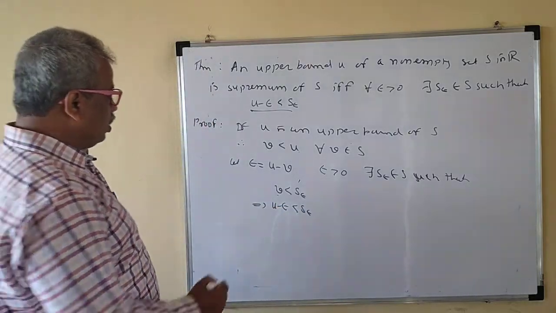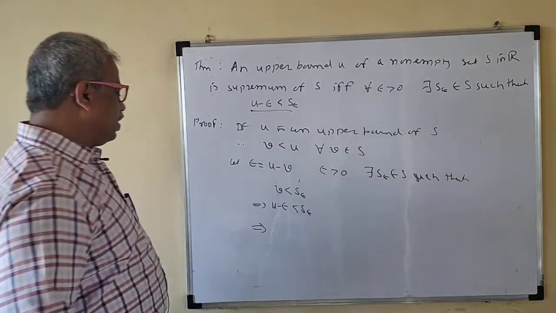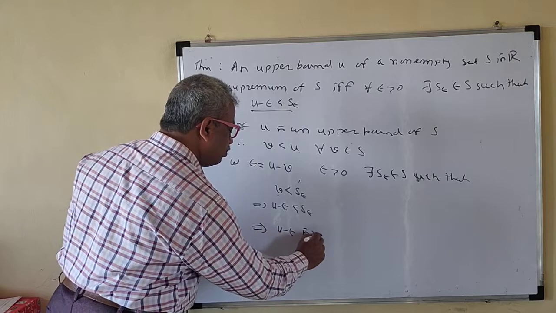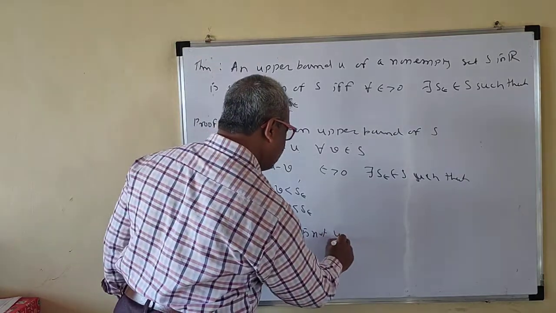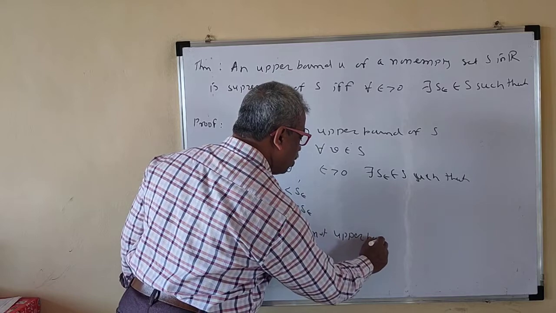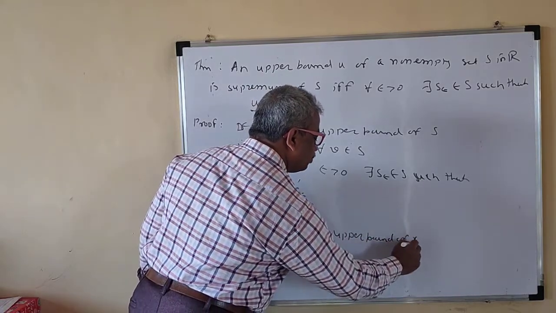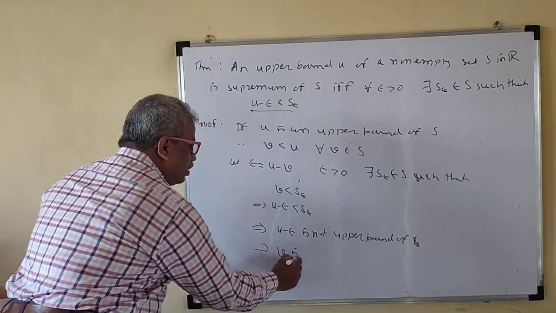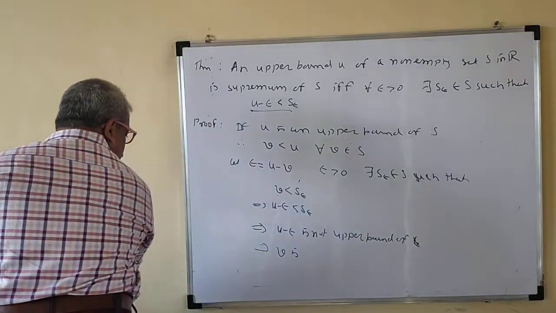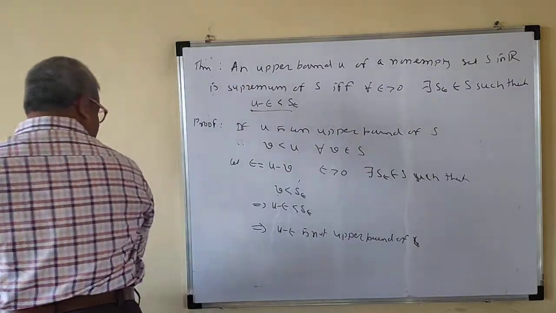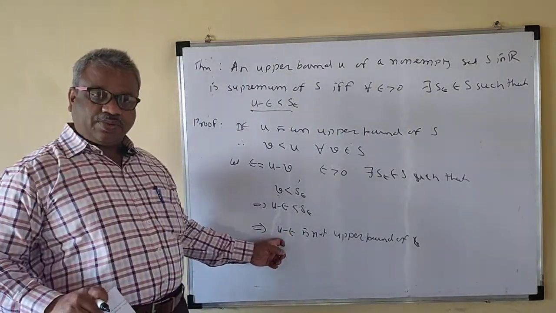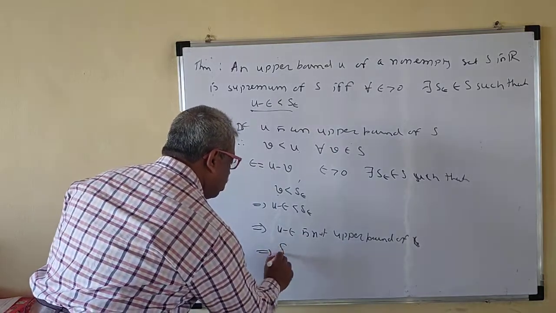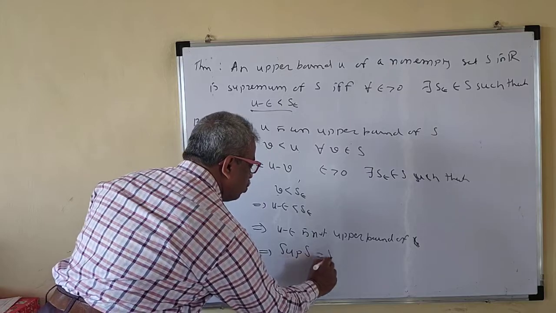So U minus epsilon is not an upper bound of S. It is enough to show that no number less than U is an upper bound of S. So this implies that the supremum of S is equal to U.